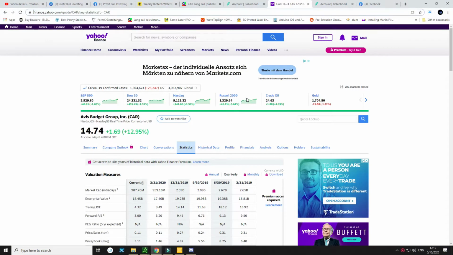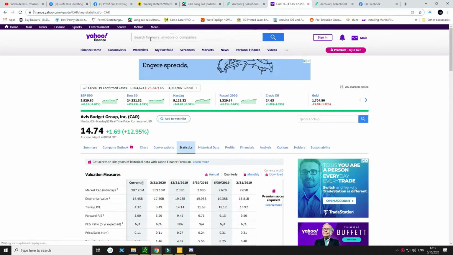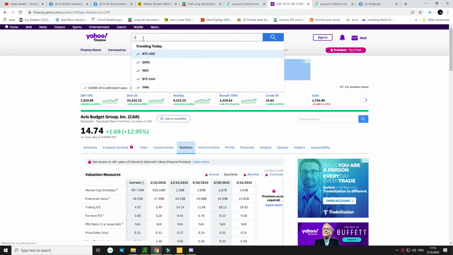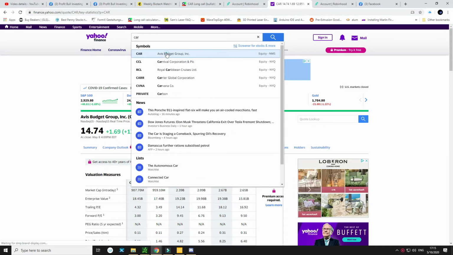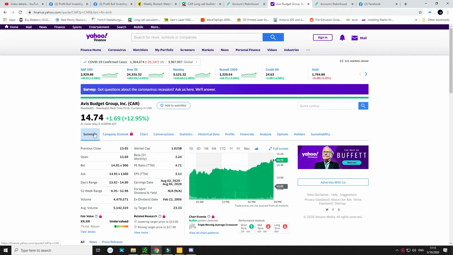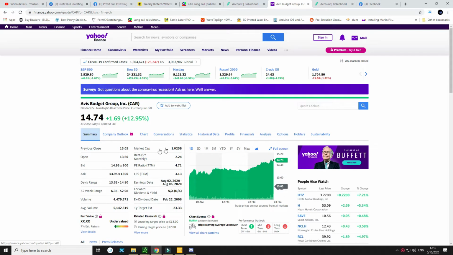Hey, what's going on, Profit Bulls? I want to show you guys something if you're not familiar with Finance Yahoo. Finance Yahoo is a great resource when it comes to searching for stock information. I'm going to give you an example. Here we have Avis. When you type in CAR, you're going to come up with the summary right here. It's going to give you all the information about the company in this related area.